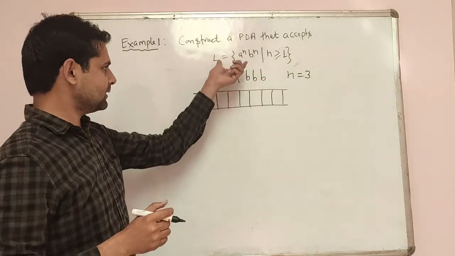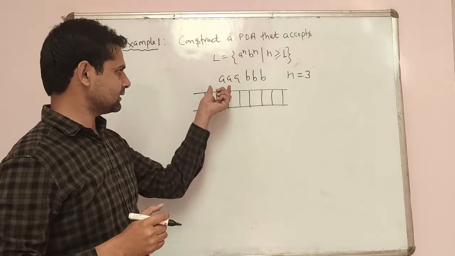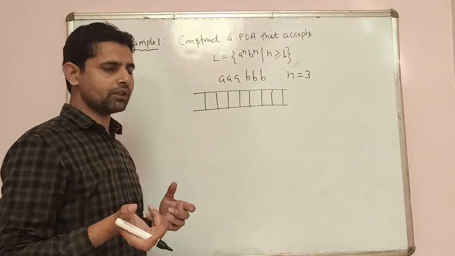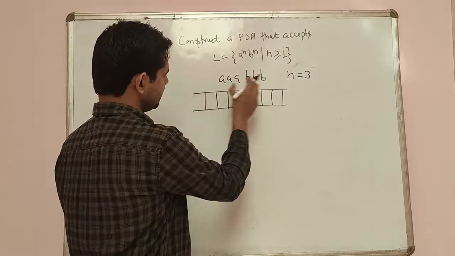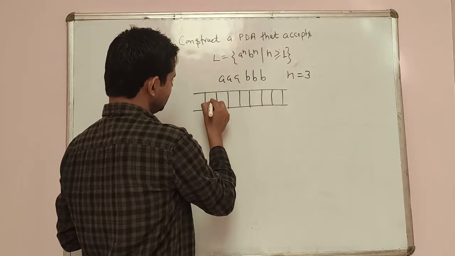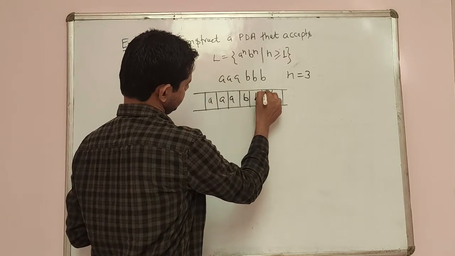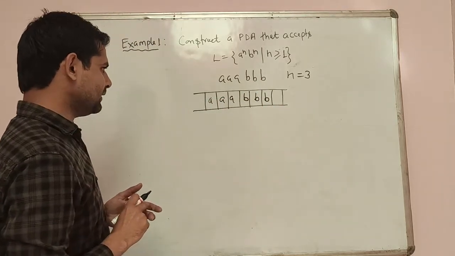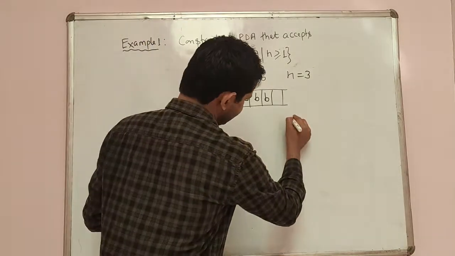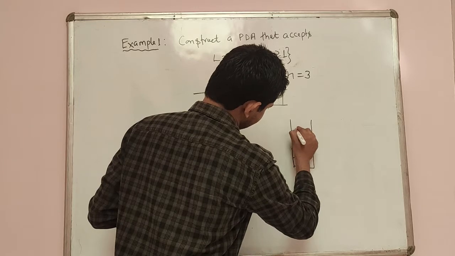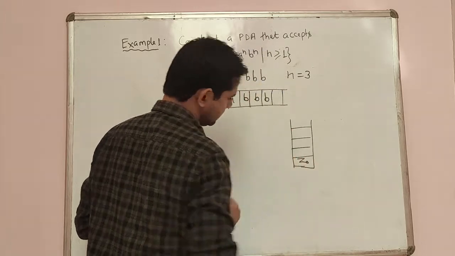If n equal to 3, then we are just considering triple A and triple B. What will be the logic? First, we will store that input string into the tape, right? Then we will use the stack for solving this problem. What will be the logic? And Z0 is the initial